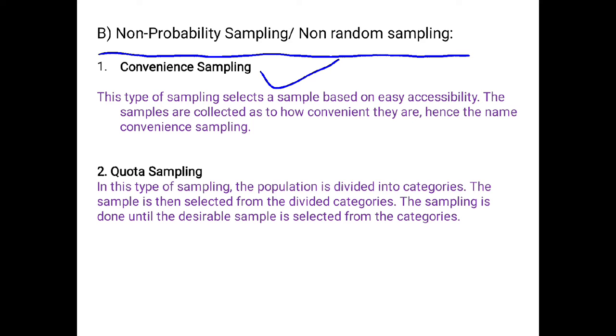Samples are selected from the population only because they are conveniently available to the researcher.